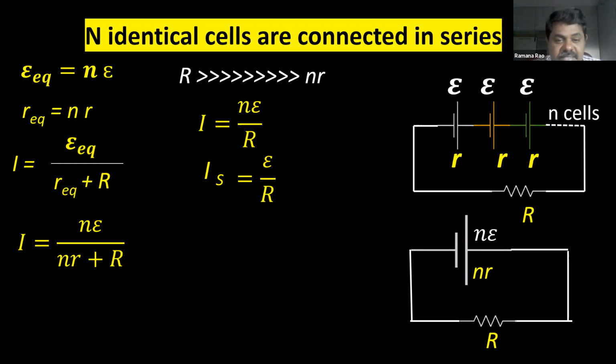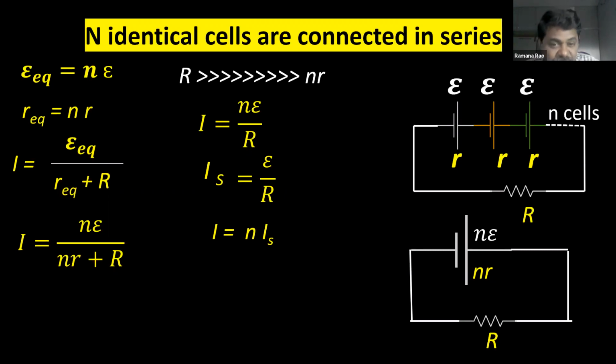Again, internal resistance is negligible, so it is epsilon by only capital R. Now, from the above two equations, we can write I is equal to N times I single cell. The total current through the combination is equal to N times that of a single cell.